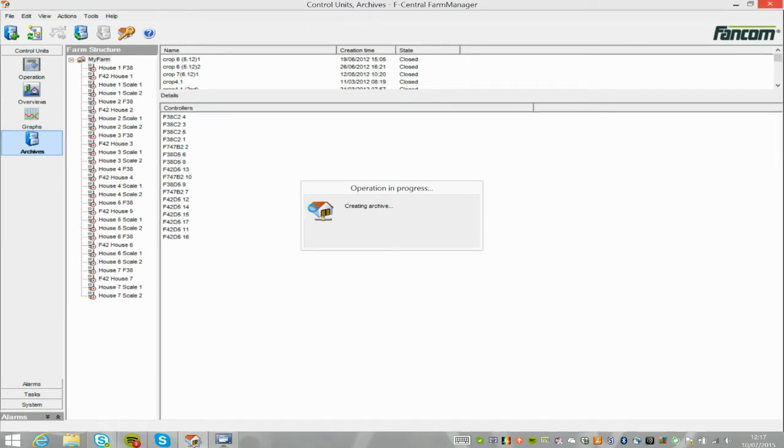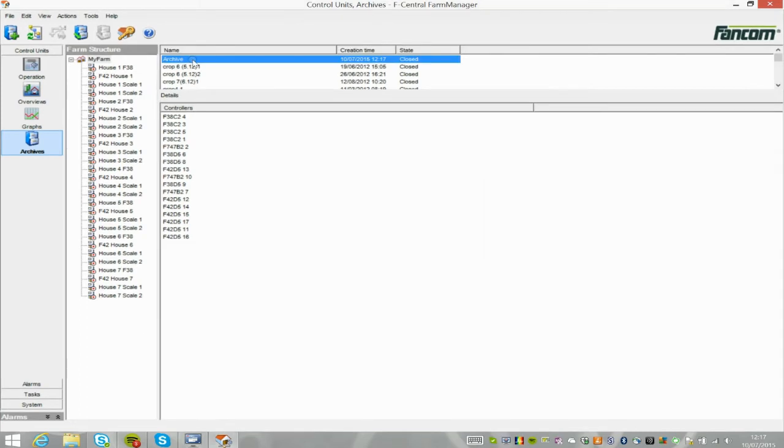Depending on your choices made, the number of controls and the frequency of the samples you're using, this may take a couple of minutes. Once created, the new archive will show up in the top of the screen in the list box, amongst the other archives made earlier. Also shown here are the creation date and the status of the archive. Default status of a new archive will be closed.